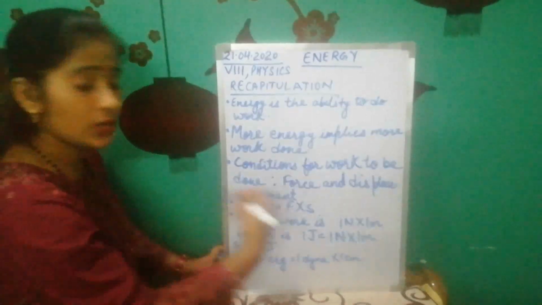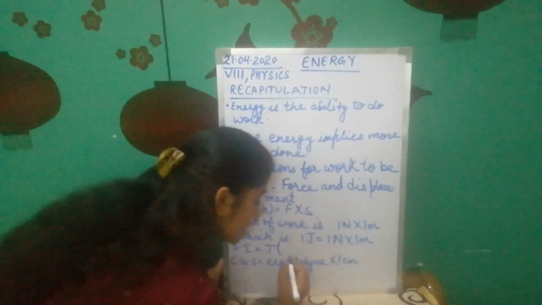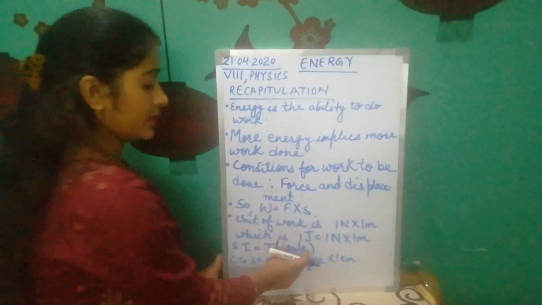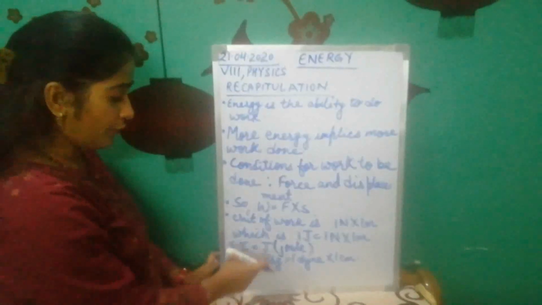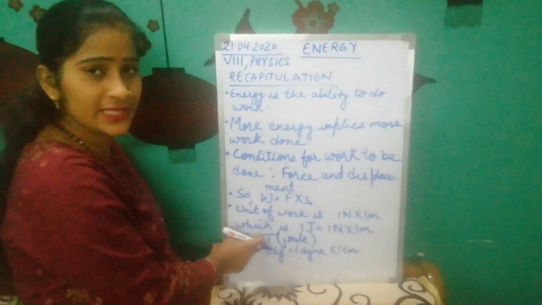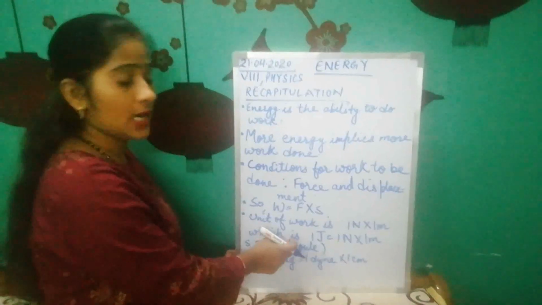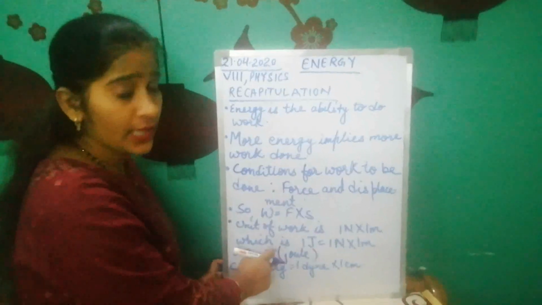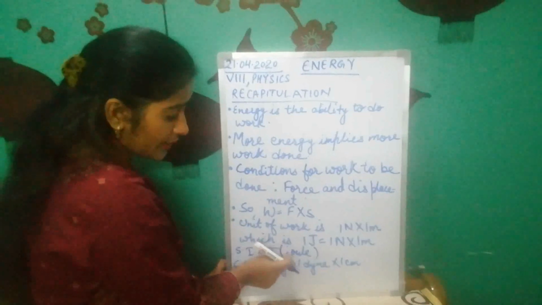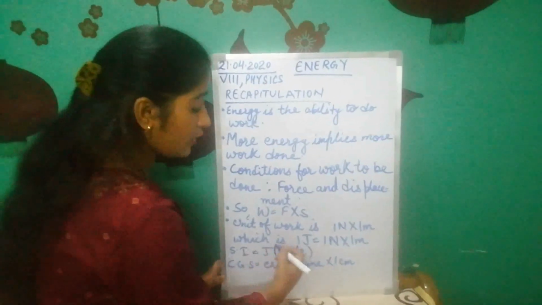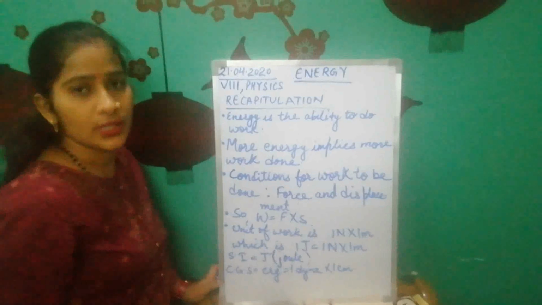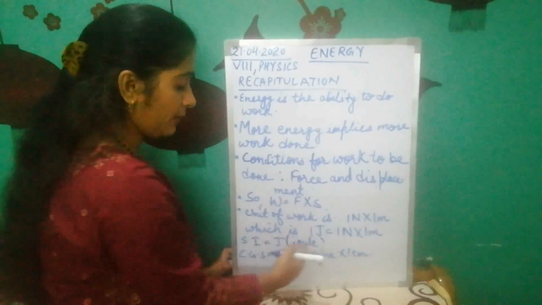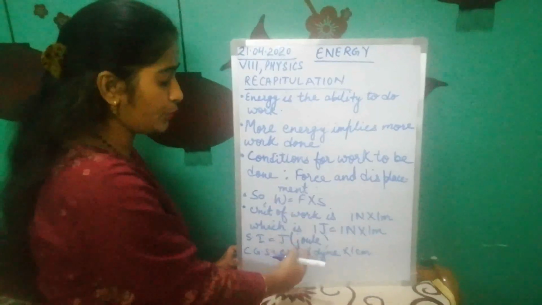When we write the full name of joule, we never write a capital J. We always write it with a small j. Whenever we write the full spelling of the unit of any physical quantity, we never write it with a capital letter. It always starts with a small letter, class. So I have written small j. If you write capital J for the full name, it will not be correct. Either you write capital J only, or if you want to write the full name, you have to start with a small letter: joule.